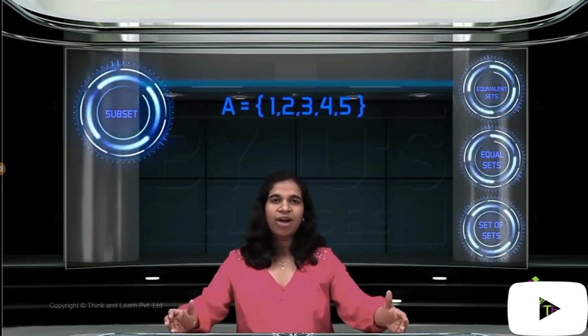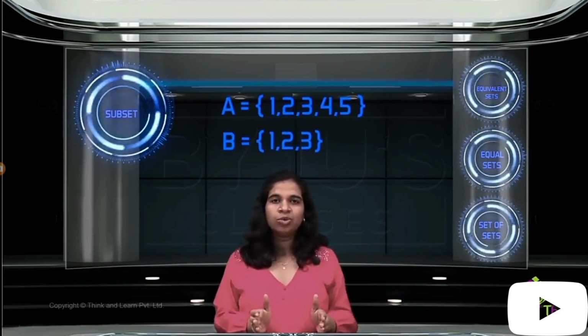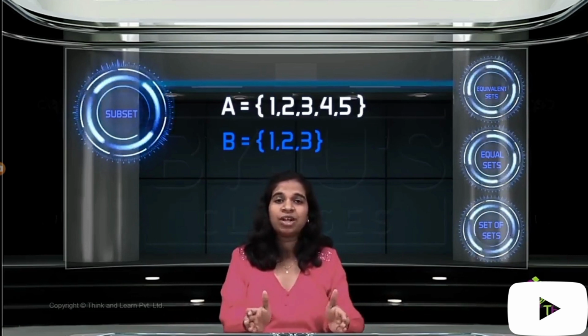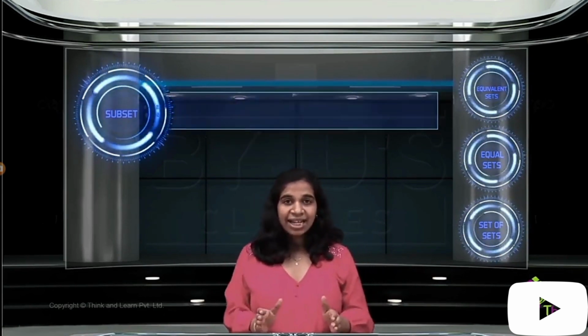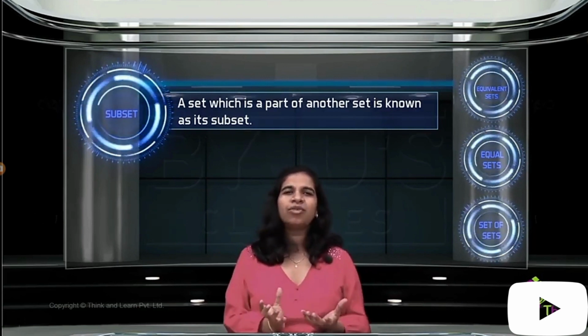The next thing we come to is something called subsets. The name tells you something, right? It's a set and then I take a part of it and I call that a subset. Suppose I write a set 1, 2, 3, 4, 5 and now I take a part of it, 1, 2, 3. 1, 2, 3 would be a subset of 1, 2, 3, 4, 5. Correct? A subset is nothing but a part of a set.